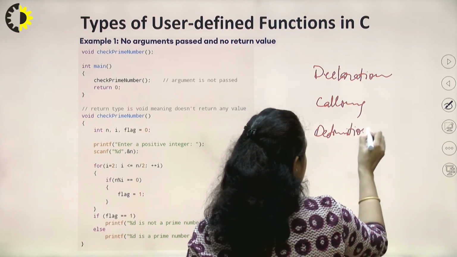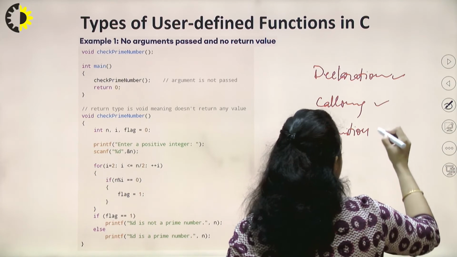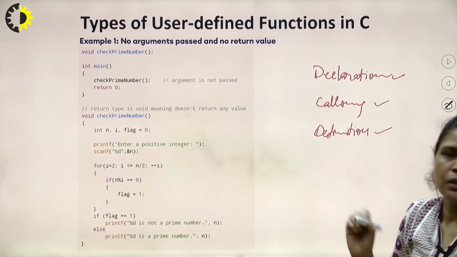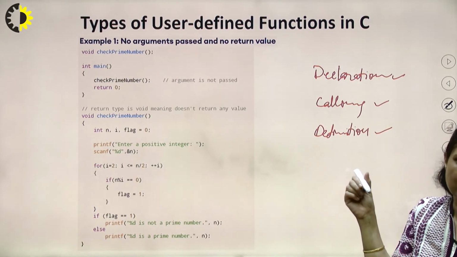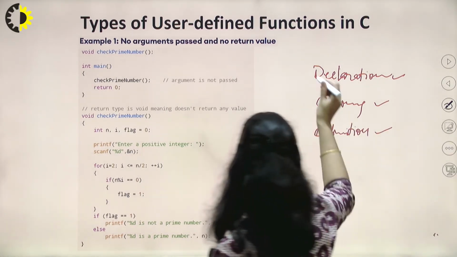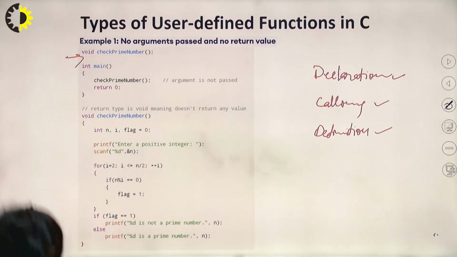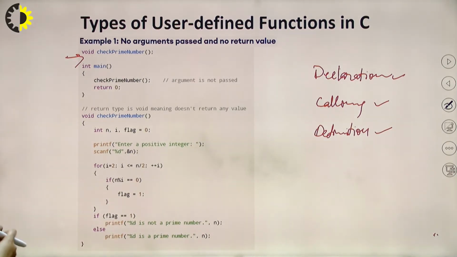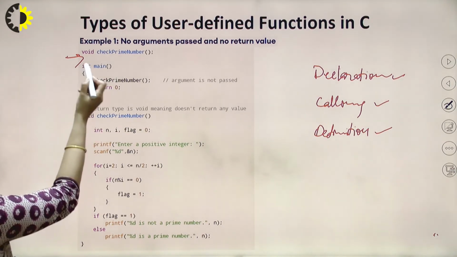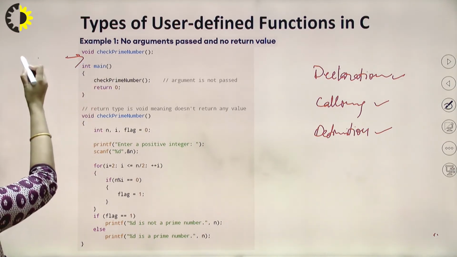These 3 things are necessary and we need to write the statement for these when we are using the function. So first come to the declaration part. Before using any function we need to declare it.